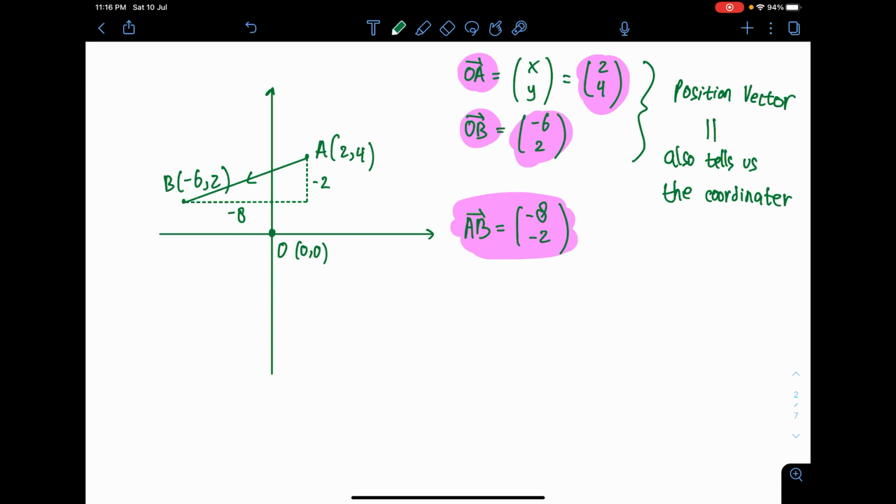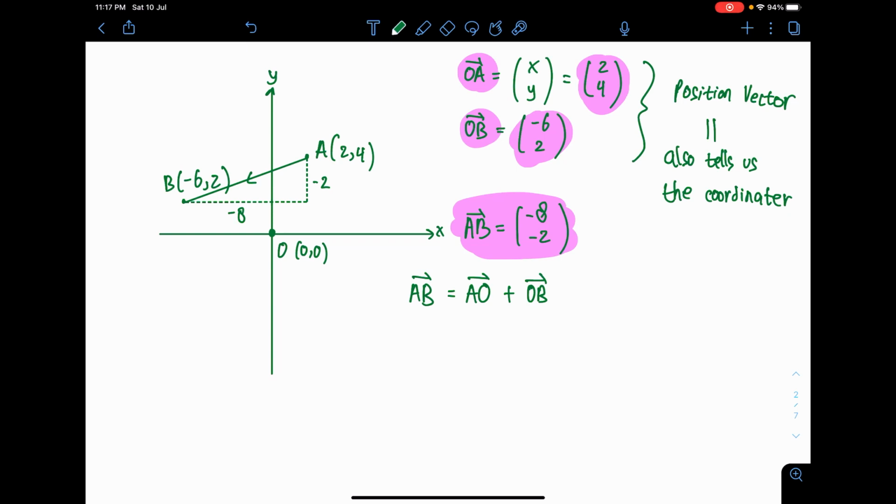Now, what's interesting here is that there is a property, the addition law, that we can use. I know that vector AB is just (-8, -2), but consider the first formula that I introduced today: vector AB must be vector AO plus vector OB. Does it work? Can we find the vector AB without tracing the points? Imagine that every single time you get a vector question, you need to draw the diagram. If they don't provide it, that is a waste of time. So rather than drawing it, why not use the addition law, the triangle law?